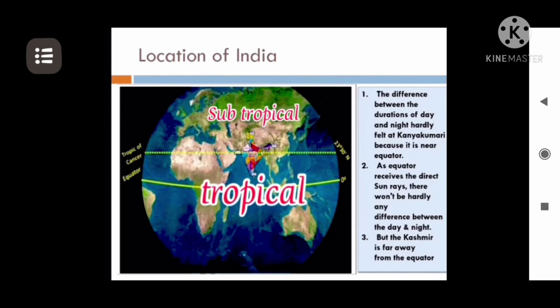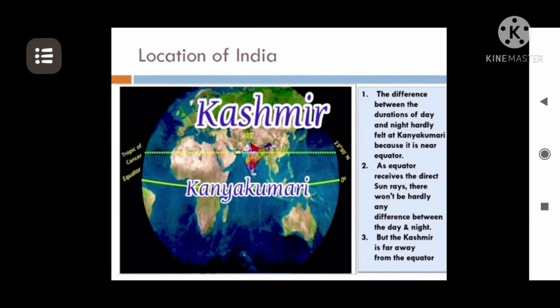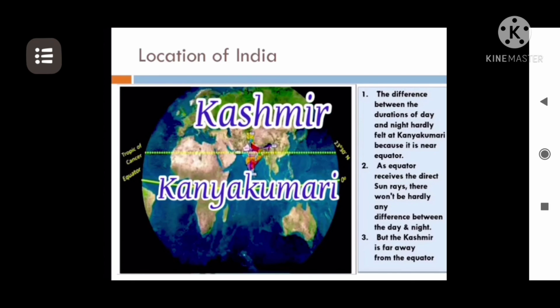Now, this difference in the sunlight causes a difference between day and night in Kashmir and Kanyakumari. The difference between the durations of day and night is hardly felt at Kanyakumari, where day and night are almost equal.